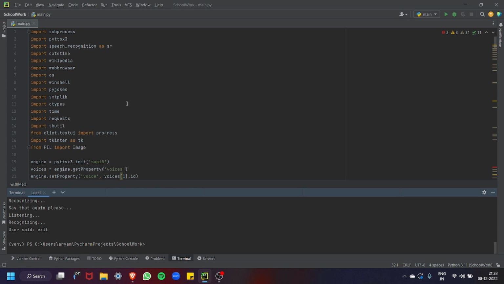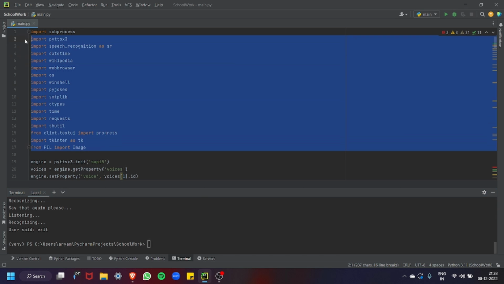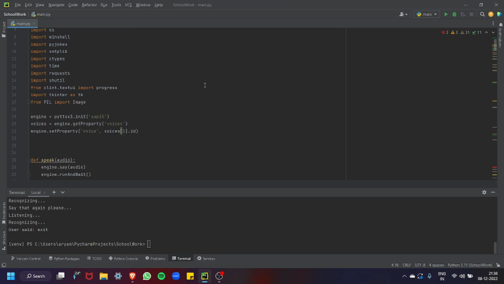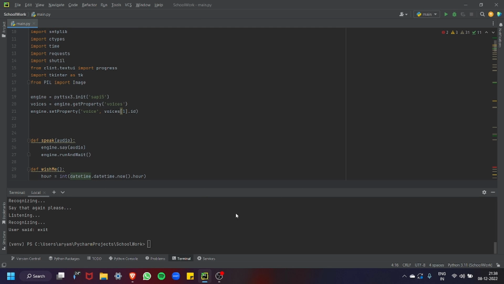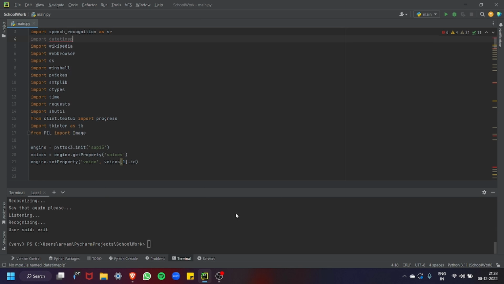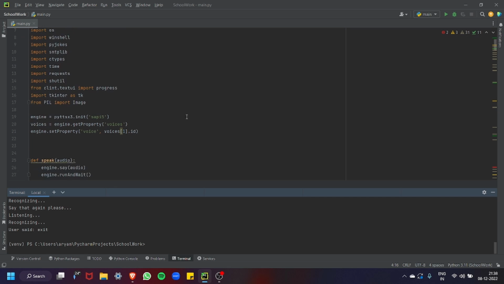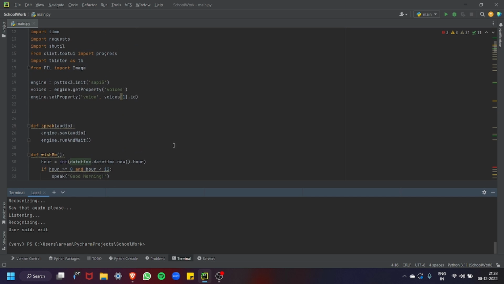So as you saw over there, it can do a variety of tasks. So right here I'm going to go step by step, explaining what each of the functions do and what additional functions this desktop assistant has. So right here we have a bunch of packages that we need to import. You can install them by simply typing pip install in the terminal, or you can go to Google and search how to install these packages.